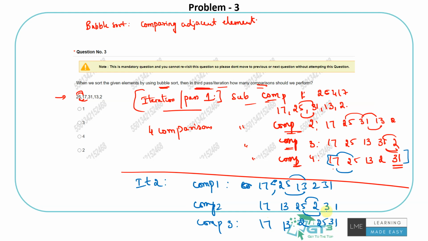Now as I said, we will not compare the last two because it's already understood in bubble sort that the last term after the first iteration would be the largest. So it's a waste of our time to compare these two again. Right? By the end of the second iteration, I am very sure that the largest and the second largest are put in the last two slots. Now in iteration 3,